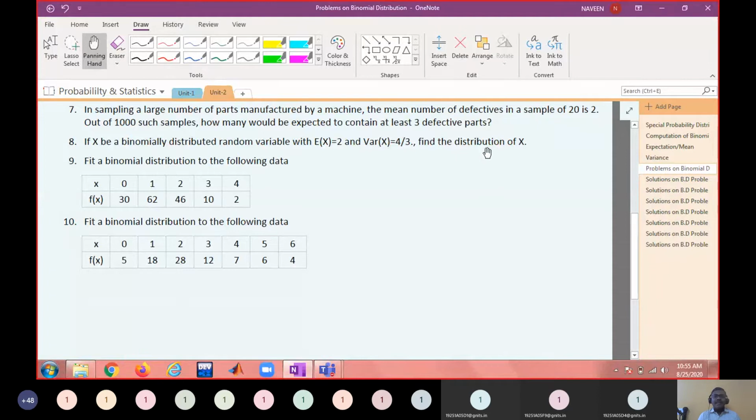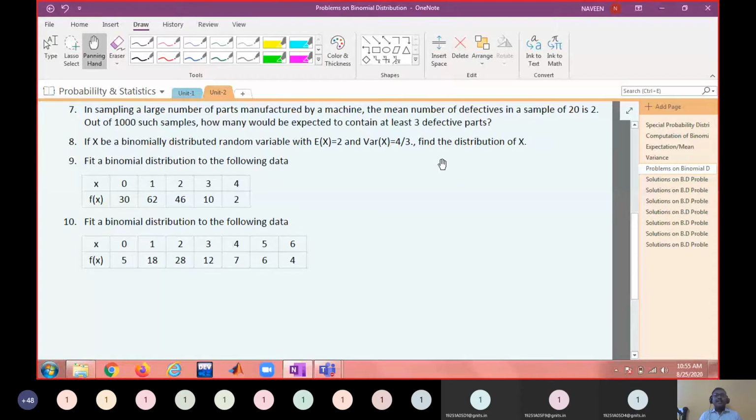So what is the name of the distribution? Binomial distribution. Why is it binomial? Because X is a binomial random variable, its distribution has to be called a binomial distribution.